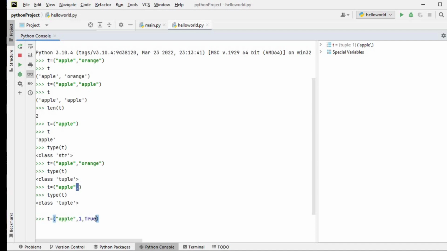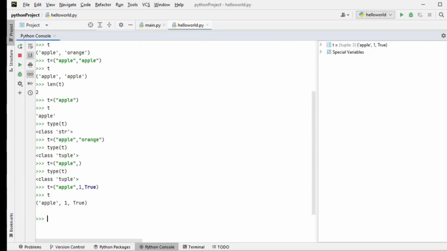Now what I am going to do is store different values. For example, apple, 1, true, which means apple is a type of string, 1 is a type of number and true is a type of boolean. So it means that I can store different values, different data types, in a single tuple. While I'm printing, I'm getting all these values here.